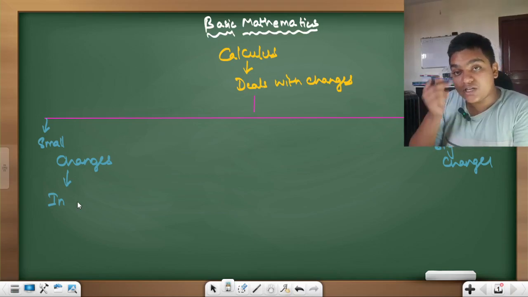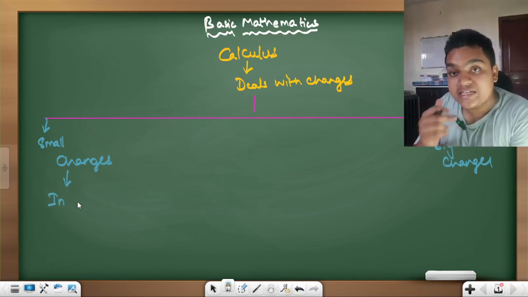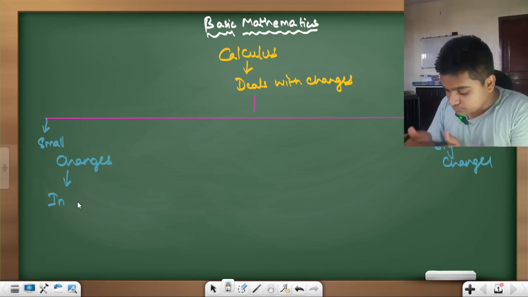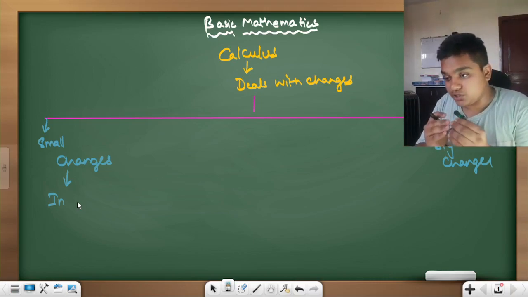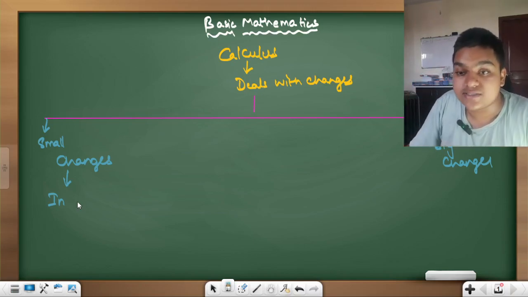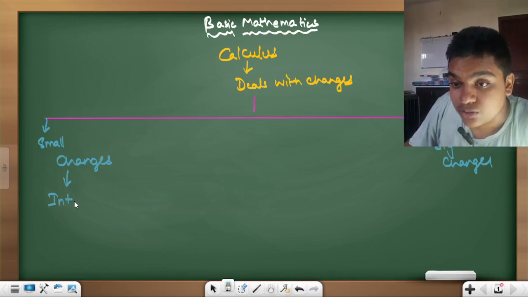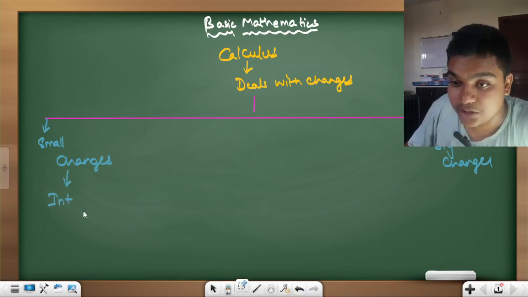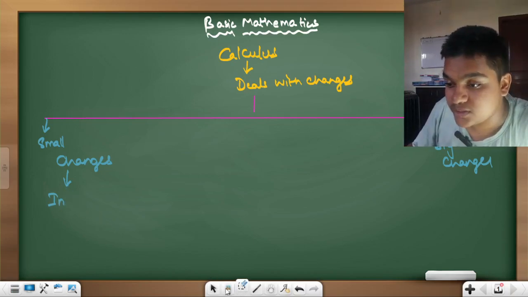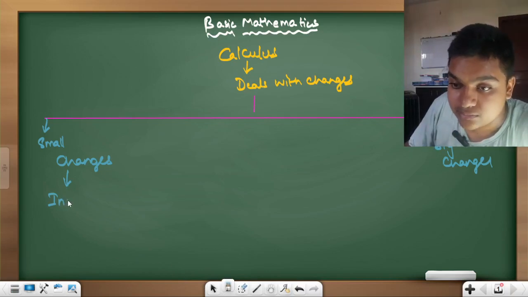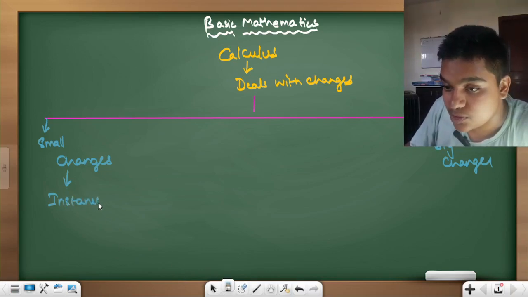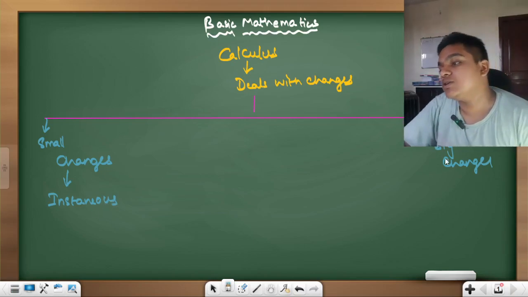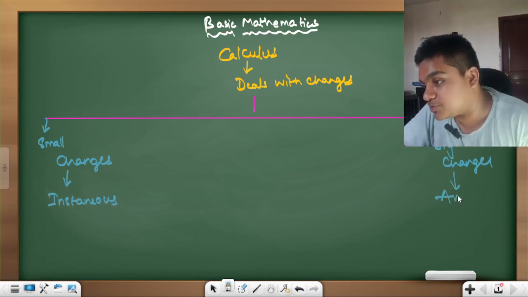At that particular instant of time, what is the time taken by the car to travel some distance? So all instantaneous values come under small changes, and big changes deal with average values.